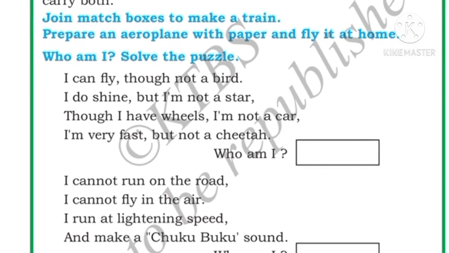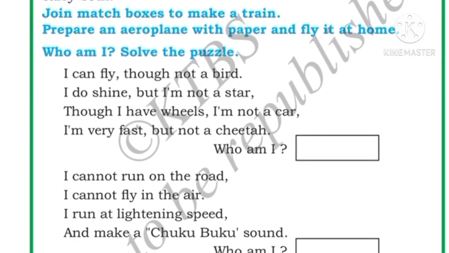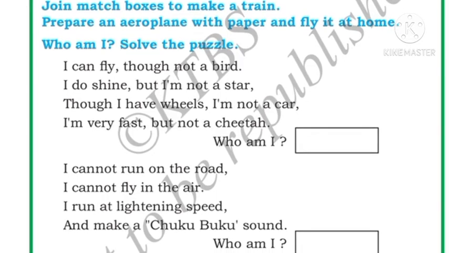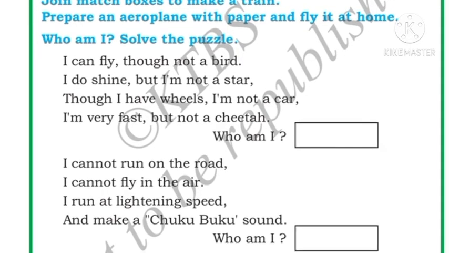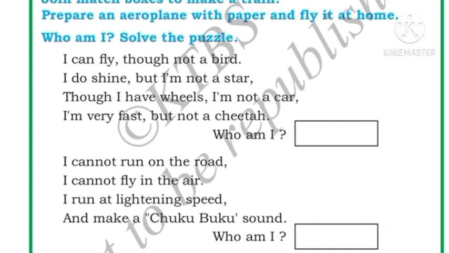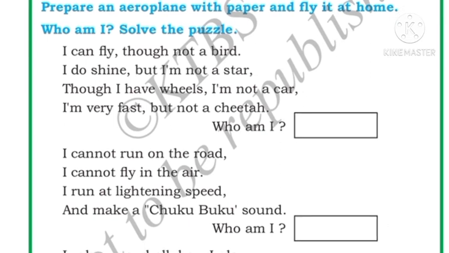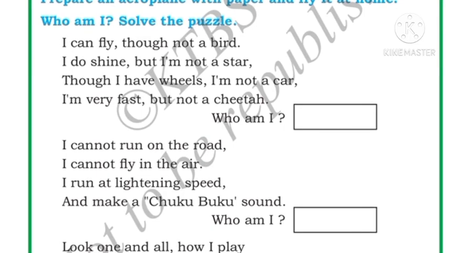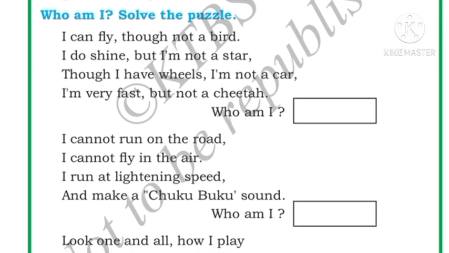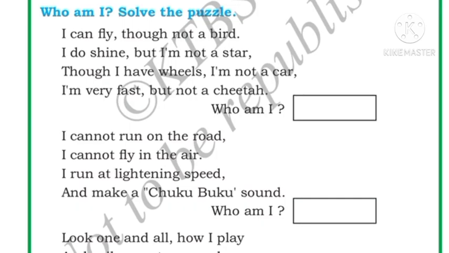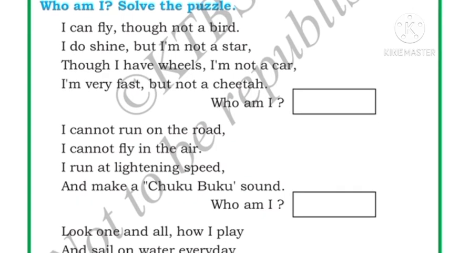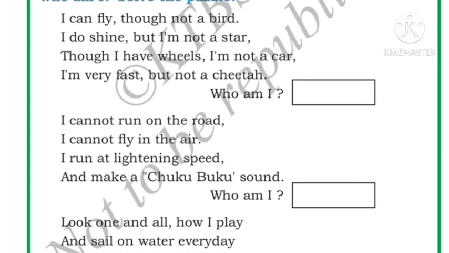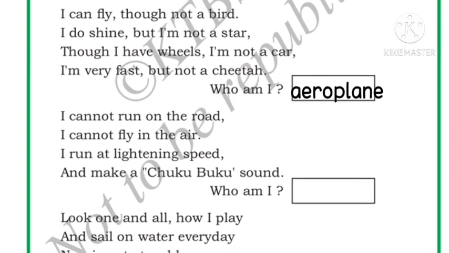Now here riddles are there. Let us solve the riddles. Who am I? By reading the question, you have to guess who this is. Okay. I can fly, though not a bird. I do shine, but I am not a star. Though I have wheels, I am not a car. I am very fast, but not a cheetah. Who am I? Who flies, shines, has wheels, and runs very fast? It is aeroplane. So we will write aeroplane.